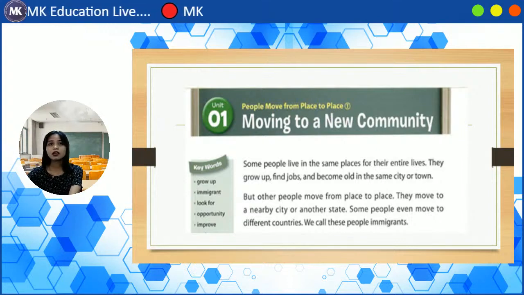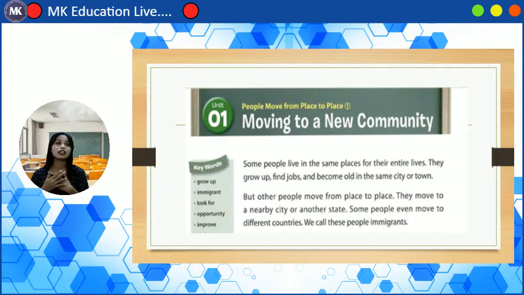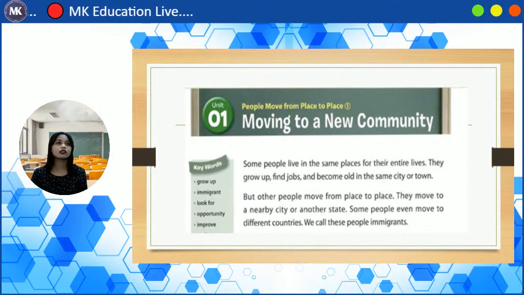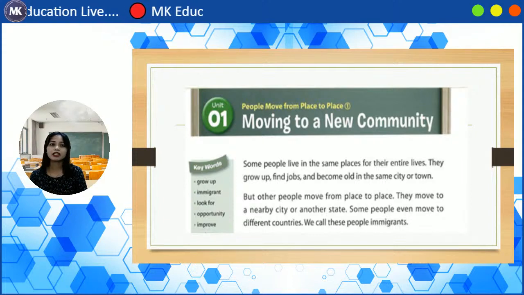Some people live in the same places for their entire lives. They grow up, find jobs, and become old in the same city or town. So there are some people that love to live in that place, in their hometown. They don't want to go to another country to explore because they already love to stay in that place. When they were young until now, when they already have a family, they are still there, living a good life.